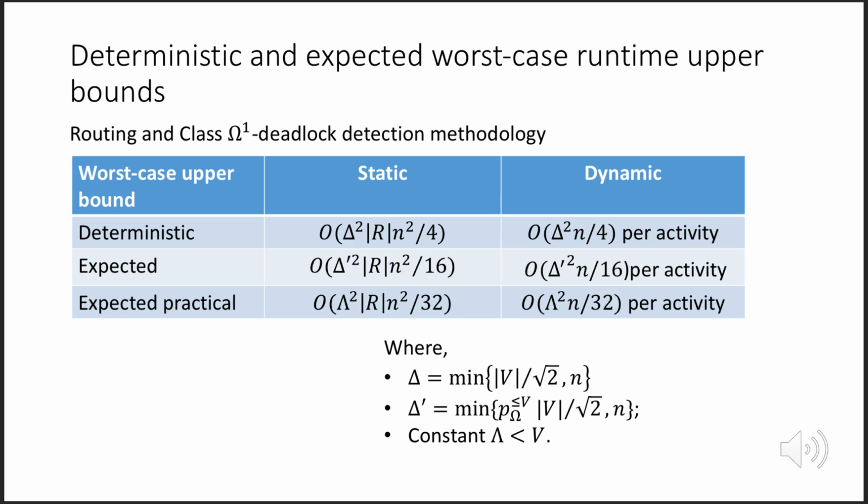We also developed deterministic and expected worst-case runtime upper bounds for an AGV routing with deadlock type 1 detection procedure. The bounds derived for the static and dynamic routing versions are polynomial. Runtime estimates using the derived bounds suggest the approach is promising for the real applications motivating this work.